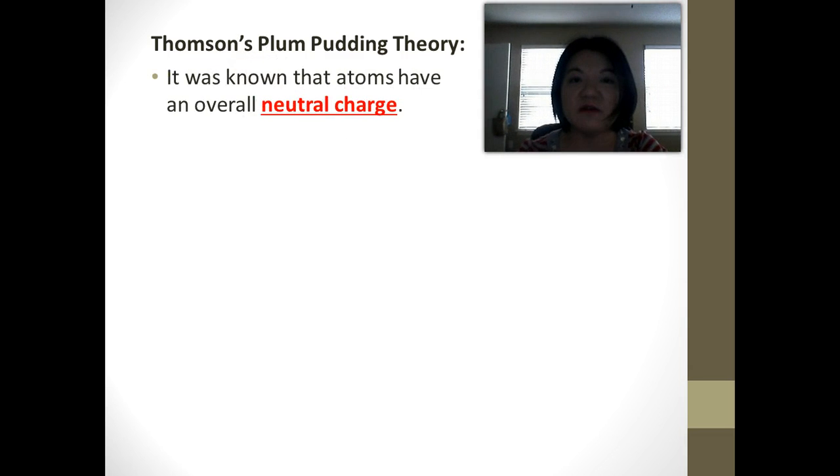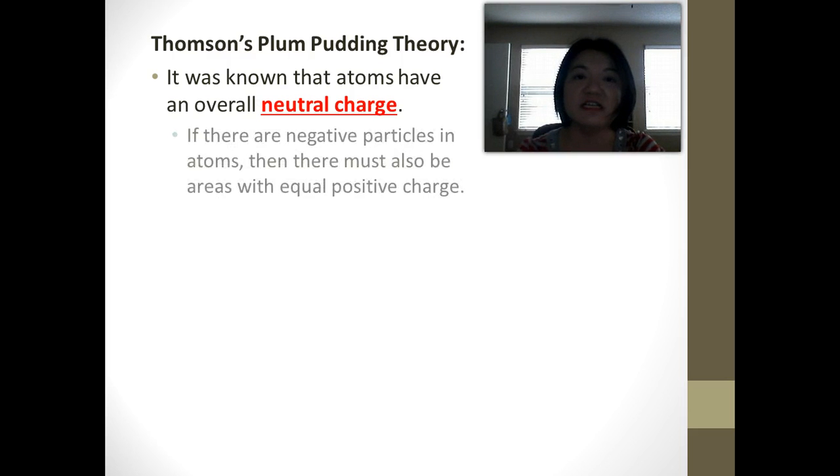Now, what was so important about all this, other than the discovery of the electron? Thomson was able to come up with a theory of what he thought the atom looks like from this, okay? It was known at the time that atoms have an overall neutral charge. They have no charge. So if there's a negative particle inside the atom, then there must also be a positive particle inside the atom, okay?